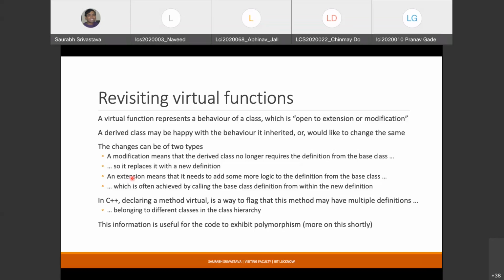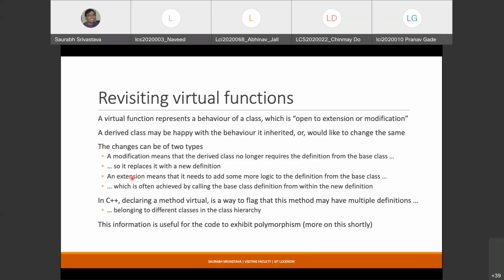So whenever you are designing a derived class, try to see if it is possible for you to extend the behavior. Extension is usually better because it keeps the sanctity of your inheritance hierarchy. If you are completely changing the definition to something new, I'm not saying it's wrong. In certain cases you will do that, but keep in mind that the way you understand the semantics of their relationship can also be altered.